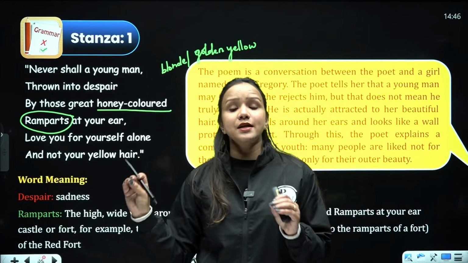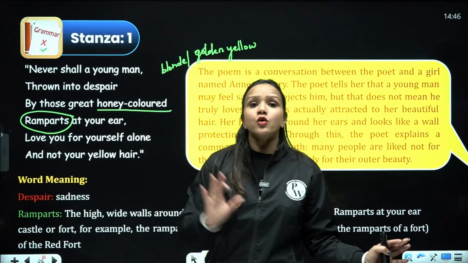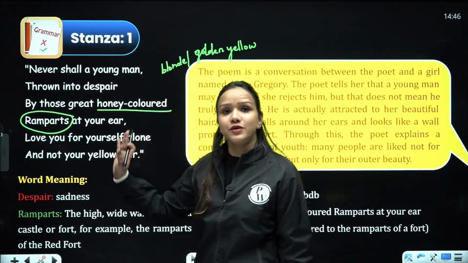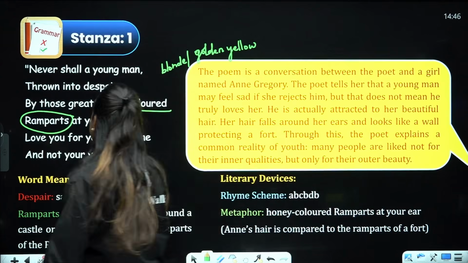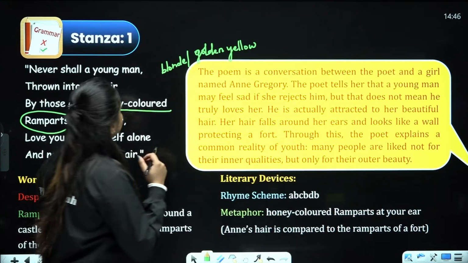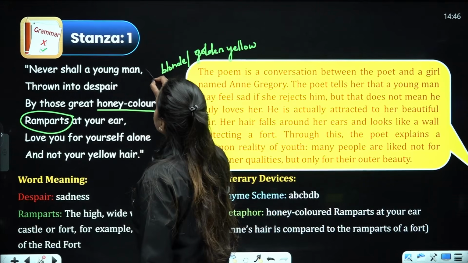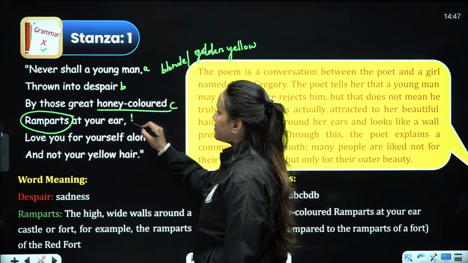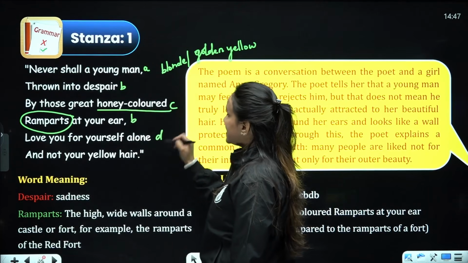So he suggested she choose a man who loves her for her real inner self, but not for her beautiful hair. All right, dear students, if we talk about the rhyme scheme, we come to know that the rhyme scheme is A, B, C, B, D, B.